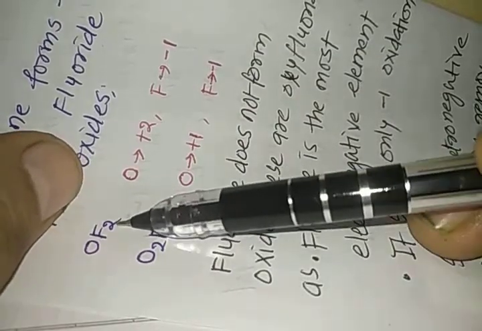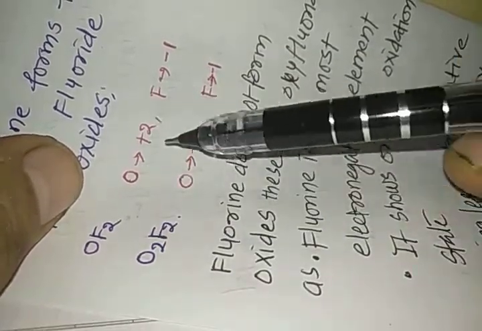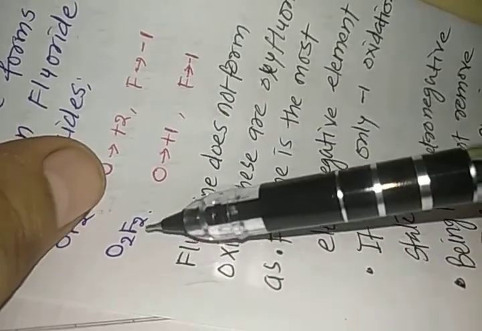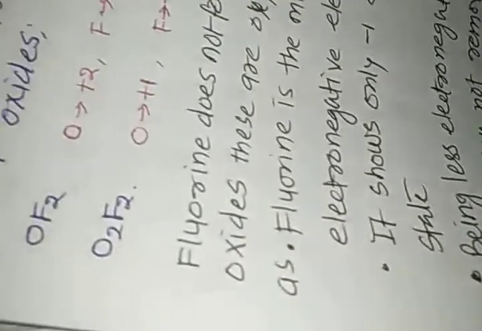You can see there are two compounds formed. One is OF2, another is O2F2. OF2 has oxygen in the +2 oxidation state and fluorine in the -1 oxidation state. O2F2 has oxygen in the +1 oxidation state and fluorine in the -1 oxidation state. So they are not oxides, but they are oxygen fluorides. They are also called oxyfluorides.